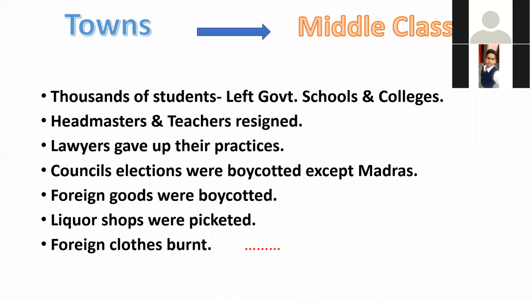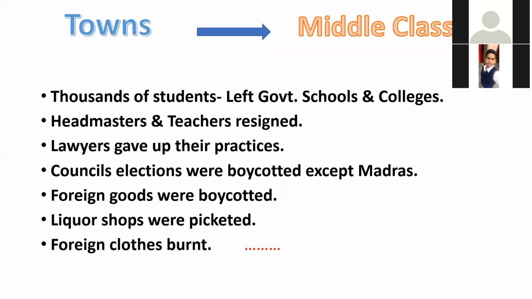In Madras, the non-Brahman people participated, and this time they thought this would be a chance for them to win the election and come to power, because they had also suffered due to the Brahman people. So that's why in Madras the council elections were accepted, but all over India, council elections were boycotted, right?